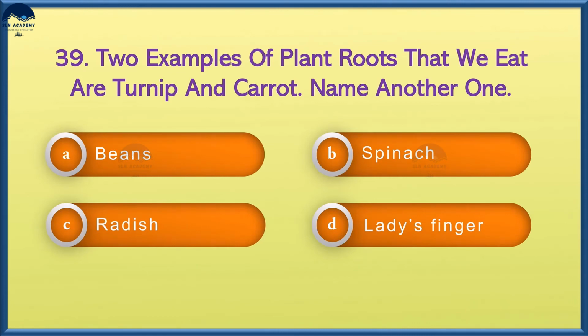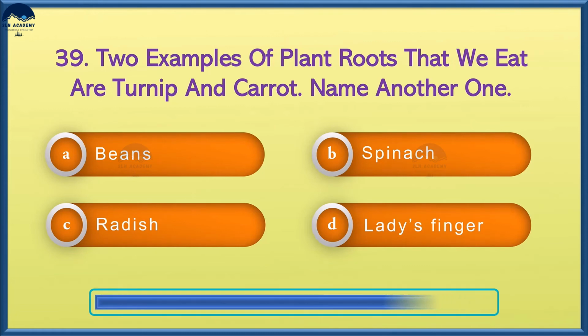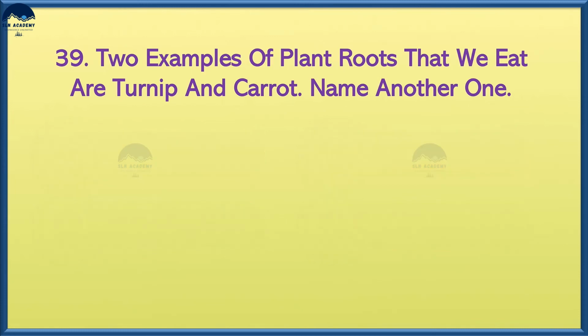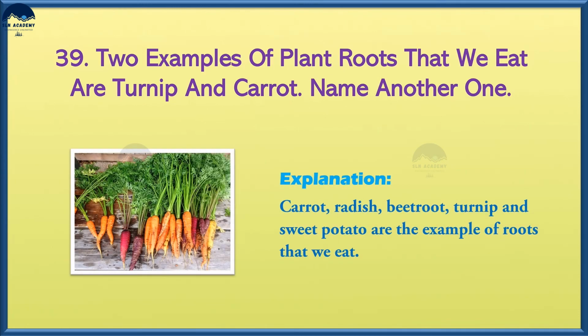Two examples of plant roots that we eat are turnip and carrot. Name another one. Option A, beans, option B, spinach, option C, radish, and option D, lady's finger. And the answer is option C, radish. Carrot, radish, beetroot, turnip, and sweet potato are examples of roots that we eat.